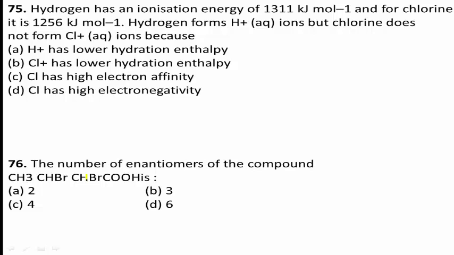Option A, H plus has lower hydration enthalpy. Option B, Cl plus has lower hydration enthalpy. Option C, Cl has high electron affinity. Option D, Cl has high electronegativity.